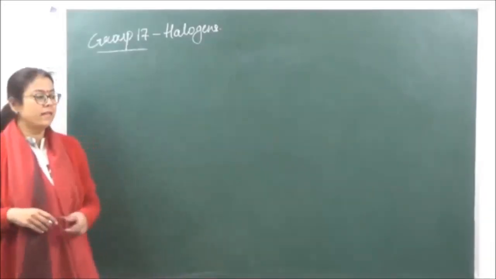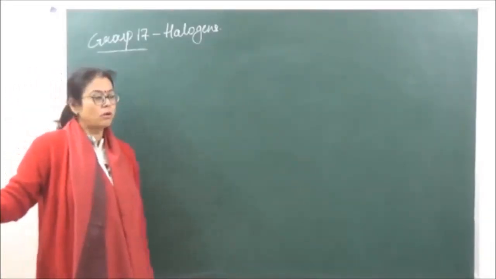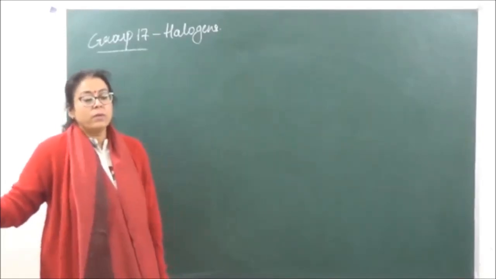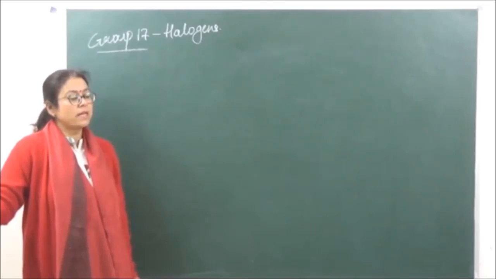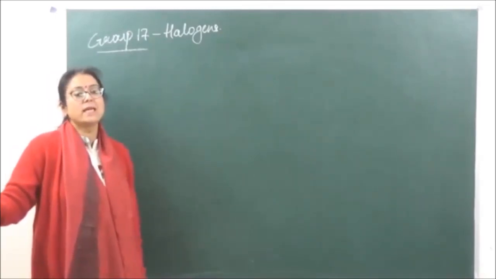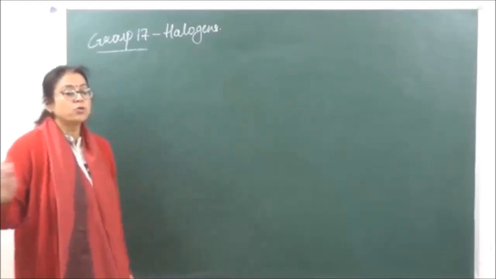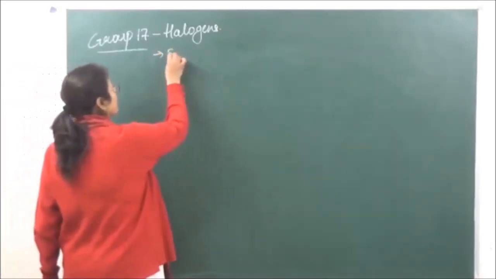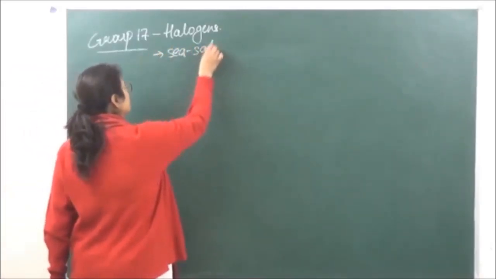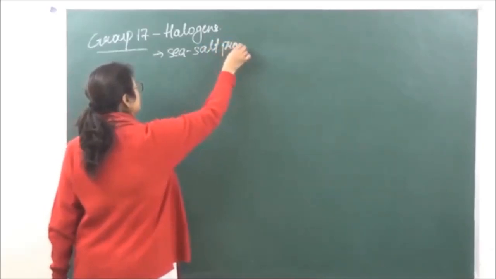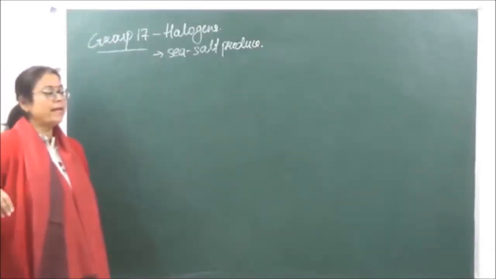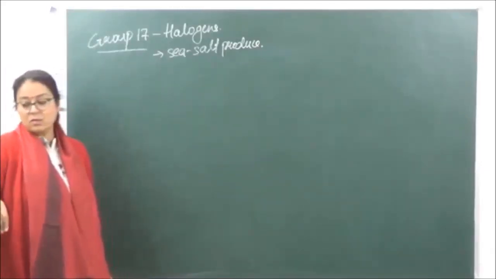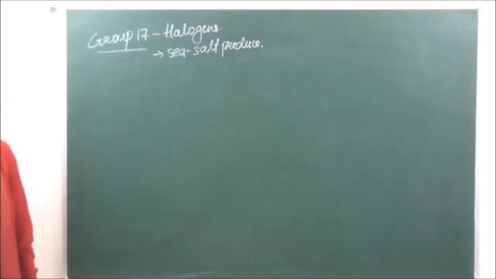Alright, so next what we are going to do now is halogens, group 17 of the P block. Now, when we are talking of group 17, why first of all are they known as halogens? They are known as halogens because all of these are sea salt producers. ये सारे के सारे जो हमें मिलते हैं, that is going to be sea salt produce, right? So सब sea से मिलेंगे. That is the reason why they are going to be known as halogens.